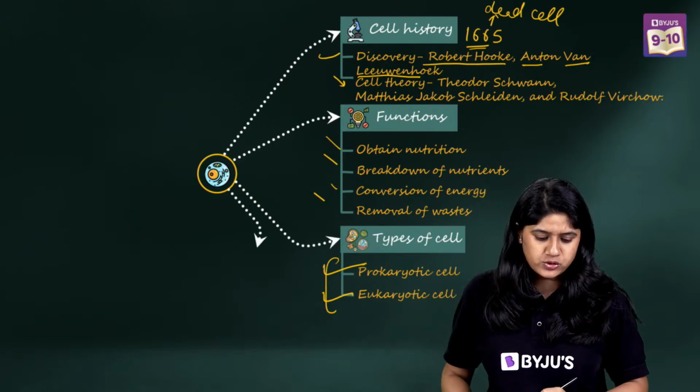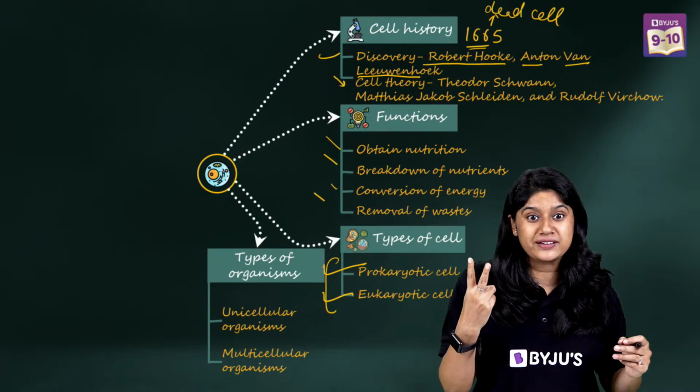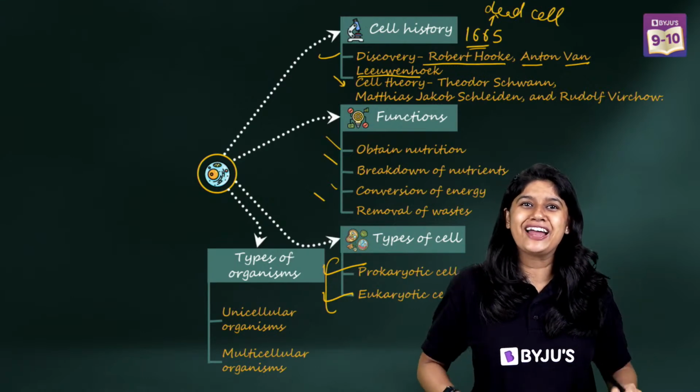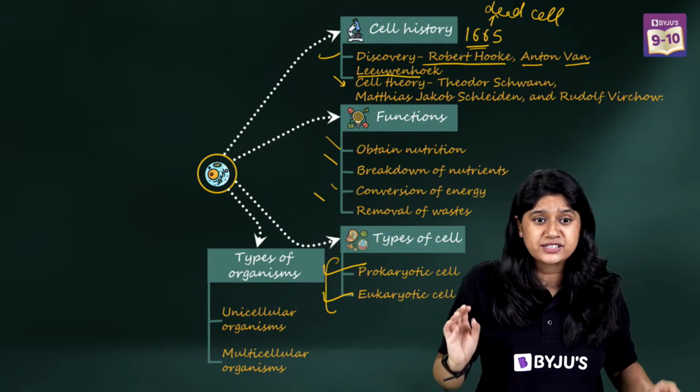Now let's talk about the types of organisms. Of course we have two different types of organisms: multicellular and unicellular. Everyone quickly tell me the example of unicellular organism.